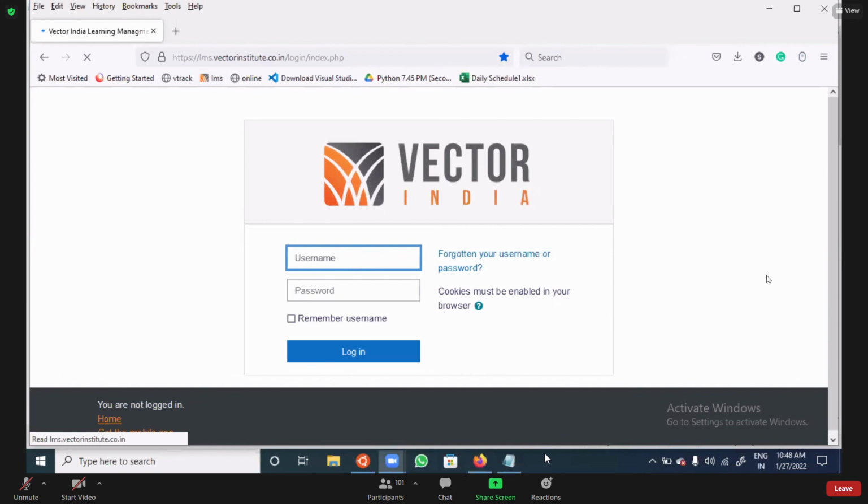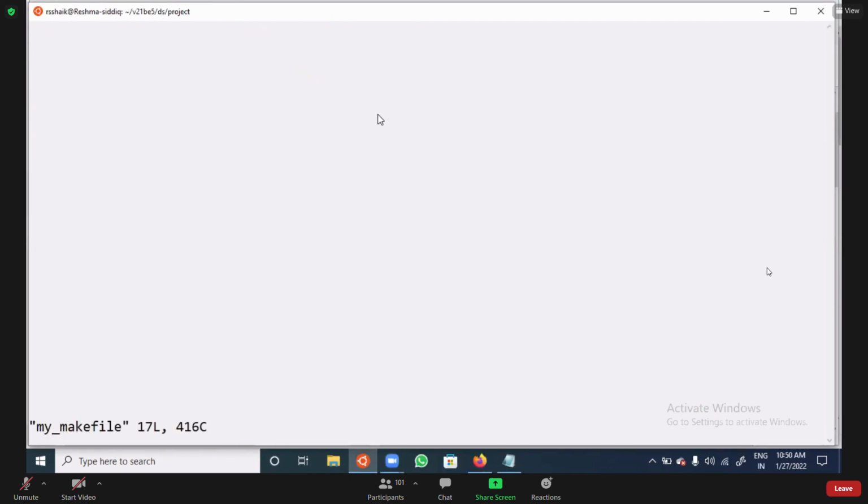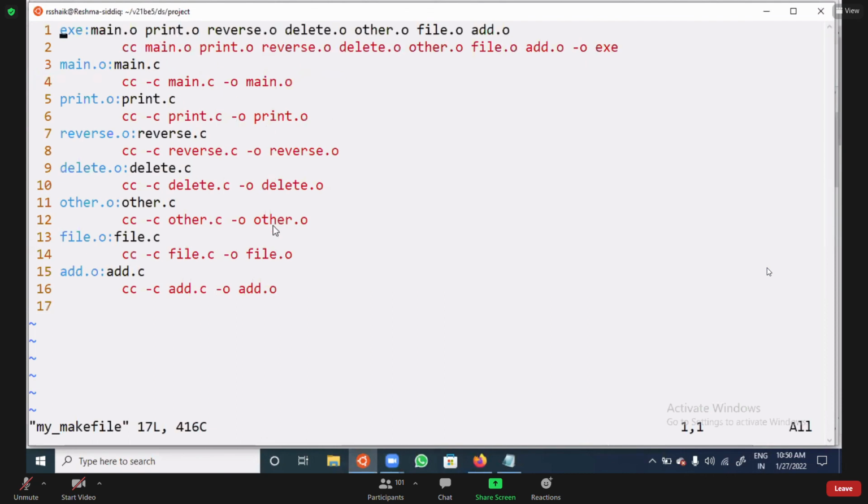Sir, you told us make -f filename forcefully compiles the other file, no sir? Yes. That means you are copying the makefile into some other file, then we need to use this, no sir? No, we are not copying. Actually, instead of creating a makefile, I'm changing the name. I gave the name myfile. You can see here on the screen, my makefile is there, and the same data is in this one.